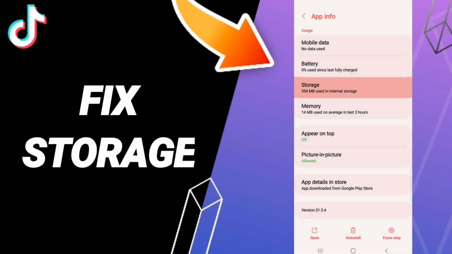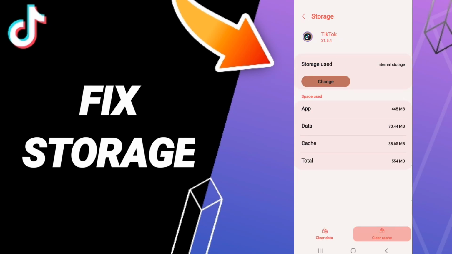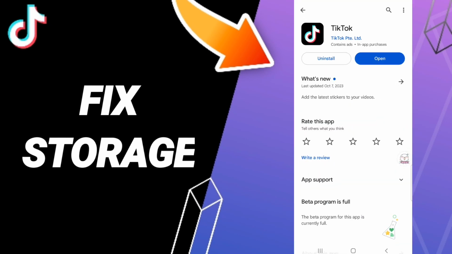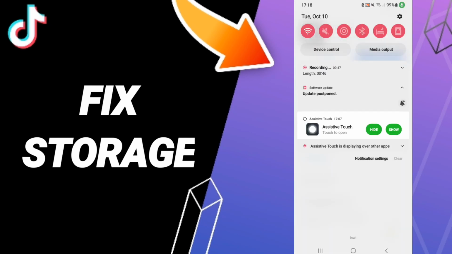Here we'll enter storage. Then we click clear cache, and in the end you can go to Play Store. You will find uninstall and you can install your app again to fix that problem on your application of TikTok.